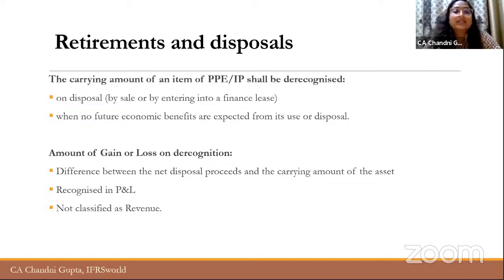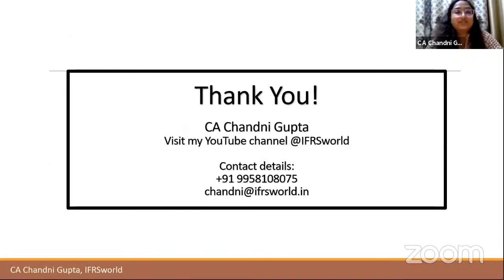In that case, the difference is recognized in P&L as gain or loss on derecognition, and mind it, it is not classified as revenue. So this was the entire concept of Ind AS 16 for property, plant and equipment, and Ind AS 40 on investment property. So if you have any doubts, then we can discuss.